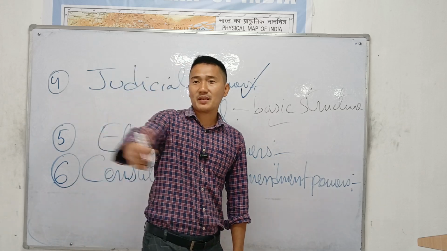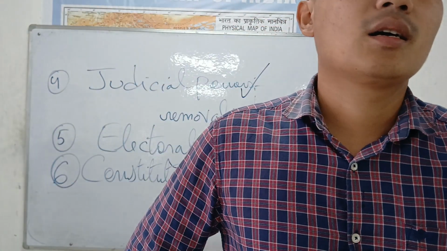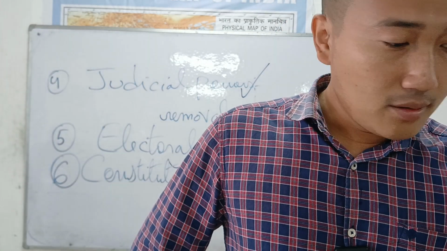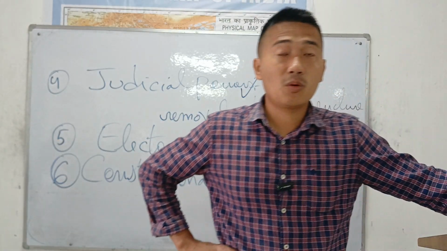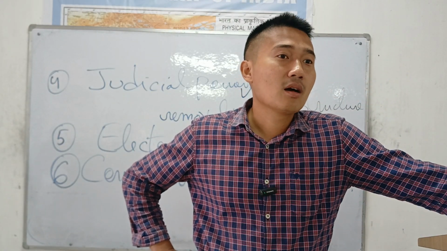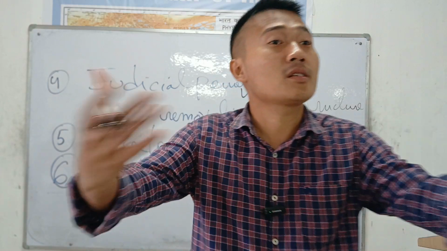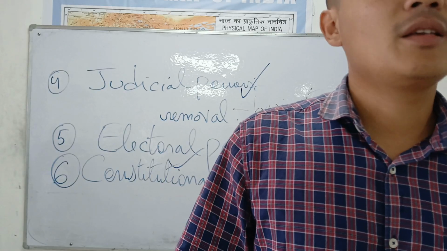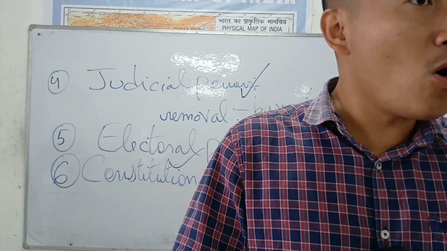Let's see, what is this basic structure? See, remember, basic structure means there are some features of the Indian constitution which are too important. Like India has a parliamentary form of government. India is a secular state. India has integrity, unity. This can never be changed. Even though parliament is too powerful, this can never be changed.